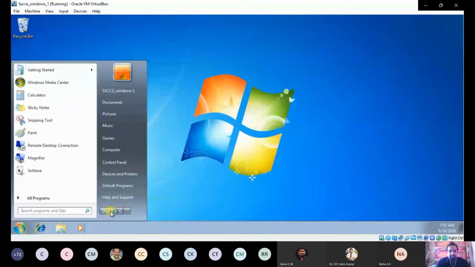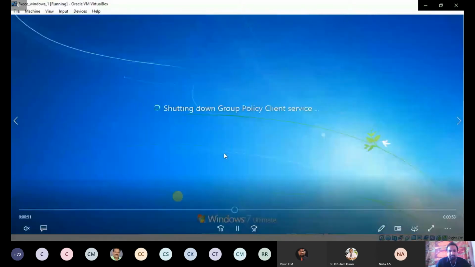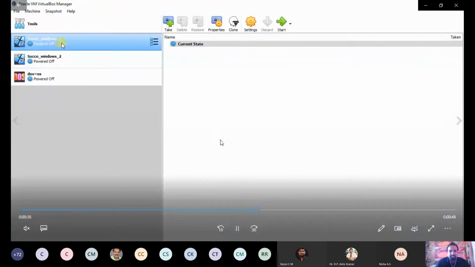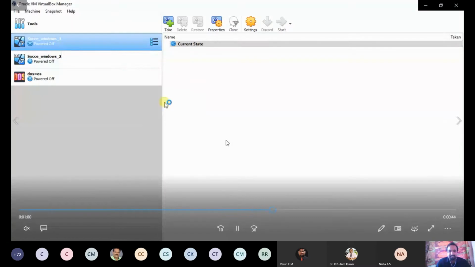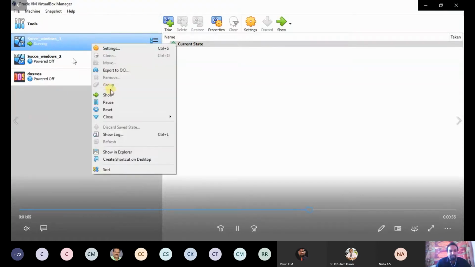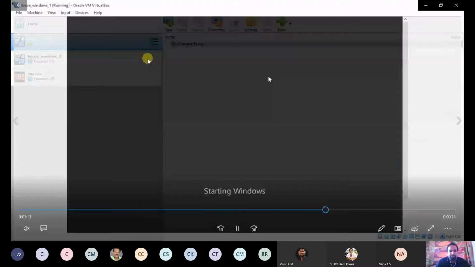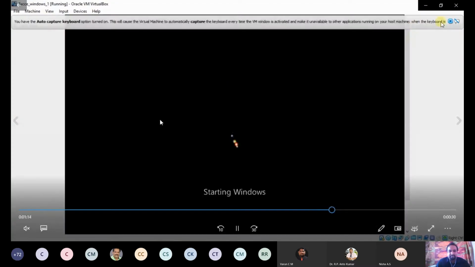Okay, I'm going to shut down the virtual machine, and again I am going to start it in the headless mode. Right click, new, headless start. Can you see? A new window is not opening. You see, the window is started here, on the left side. You see the window is running here. Now we can show. If you click show, it will open in a new window. You see, the window is starting.